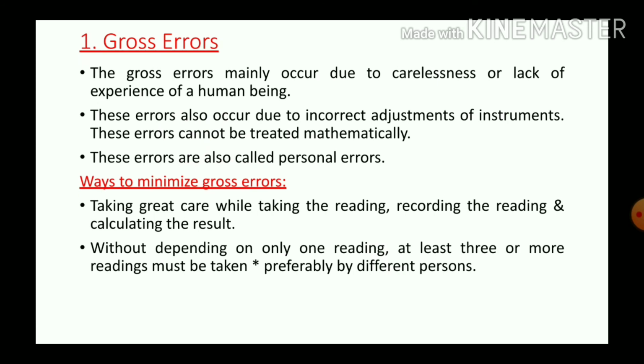The first error is gross error. Gross error mainly occurs due to carelessness or lack of experience of human beings. And these errors also occur due to incorrect adjustment of instruments. These errors cannot be treated mathematically, and they are also called personal errors. Gross error occurs mainly due to human mistakes. So, we can minimize this error by taking great care while taking the reading, recording, and calculating the results.